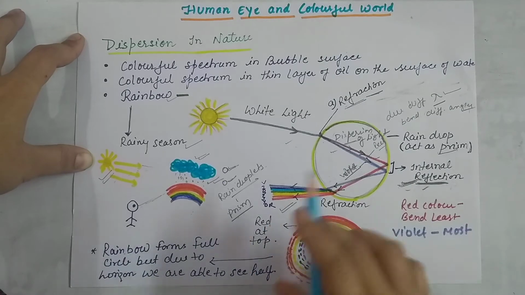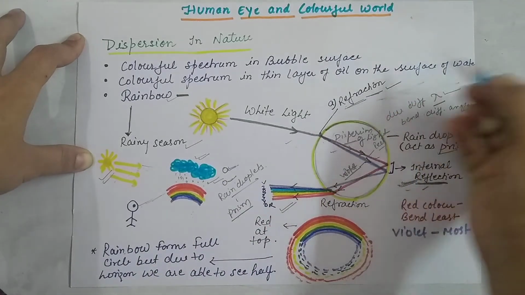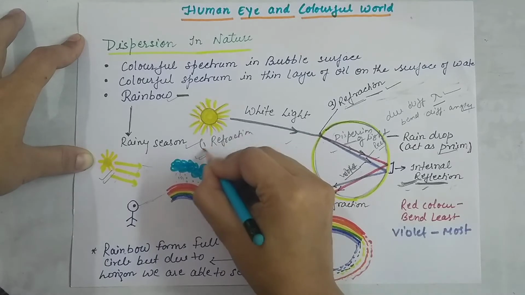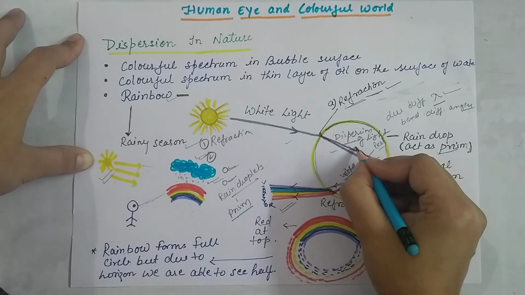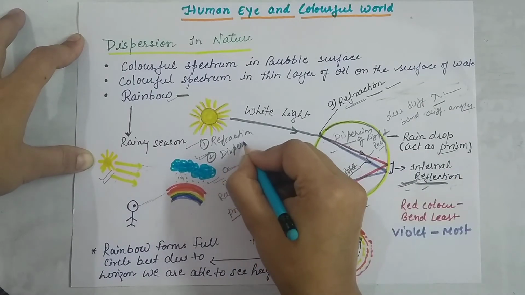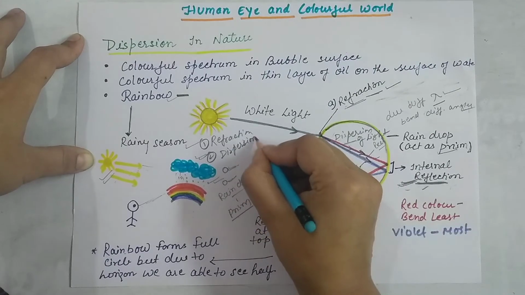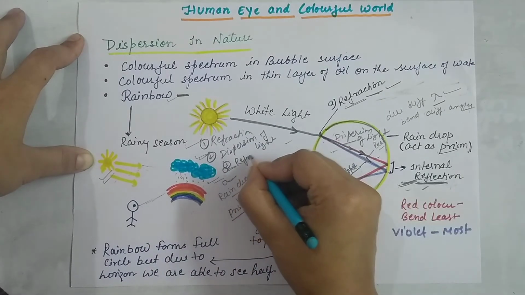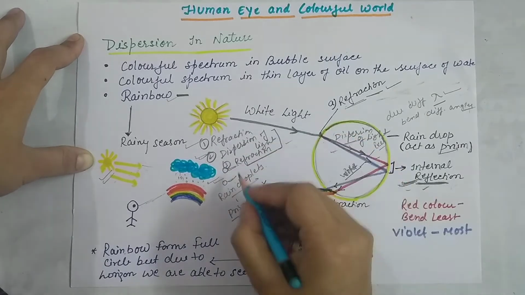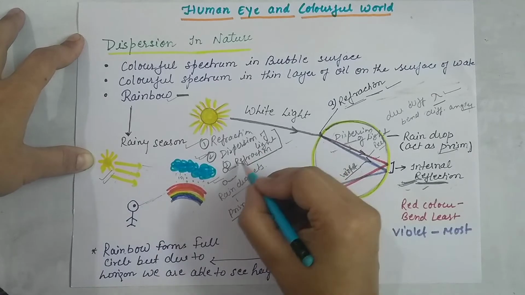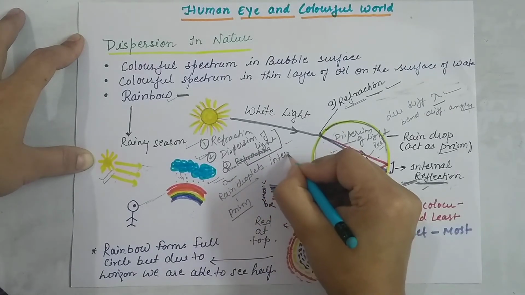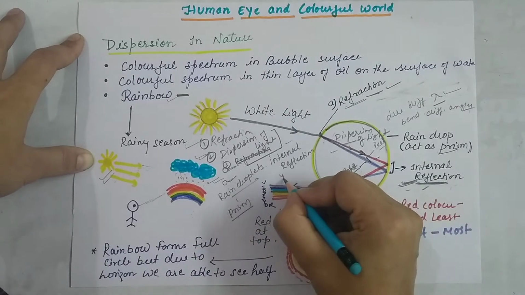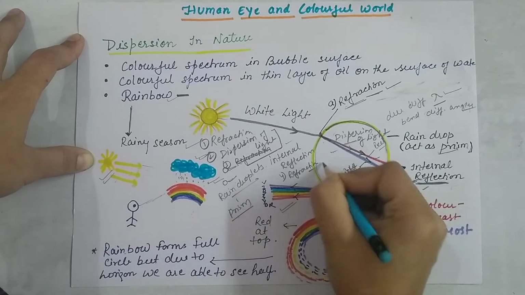So this is the process: first the refraction takes place, then dispersion of light, and third, after the dispersion there will be internal reflection, and then again refraction takes place, the 4th process, and we are able to see the rainbow.